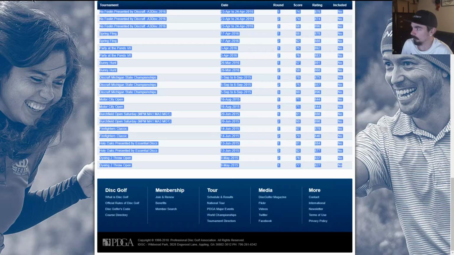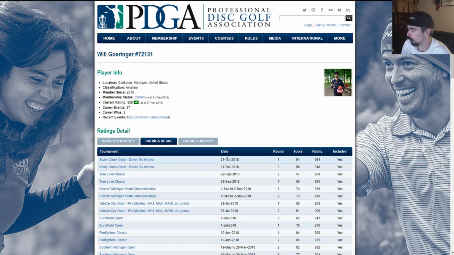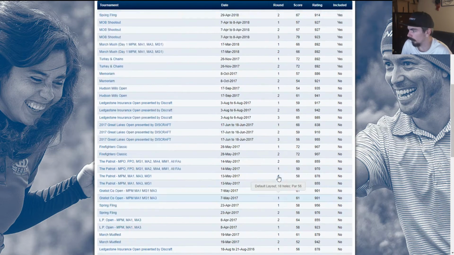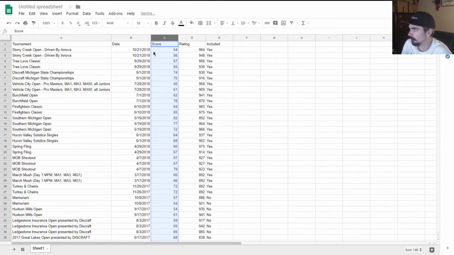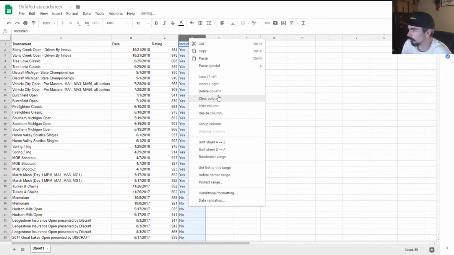But while I'm on the subject, one really cool thing is that if you hover over your round, it'll tell you what course you played and what the layout was and what the par was, which is really cool. I don't know if that was a thing before, but that's really, really cool also. So we're going to delete round, delete score, delete included.